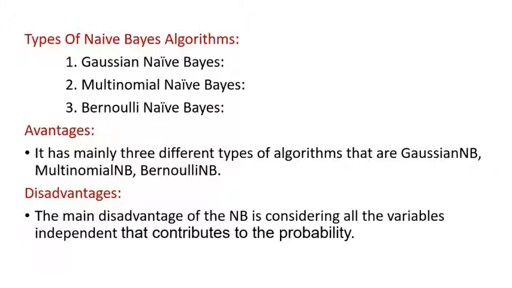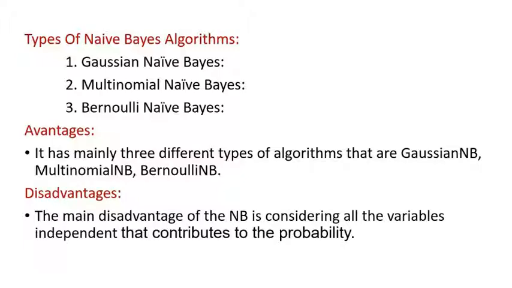The next type is multinomial naive Bayes. Multinomial naive Bayes is favored for data that is multinomially distributed. It is widely used in text classification in the NLP concept. Each event in text classification constitutes the presence of a word in a document. This is known as multinomial naive Bayes.